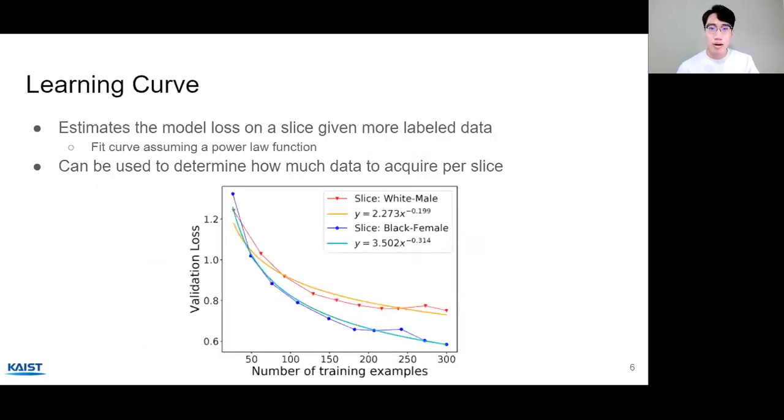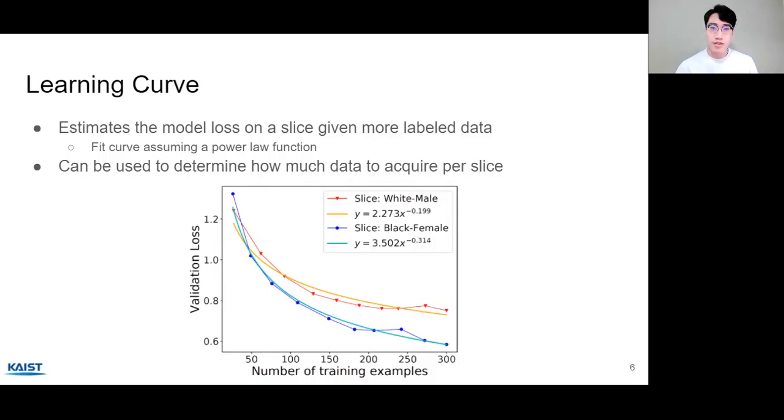So, how do we do that well? In our work, we exploit learning curves of the model. Here, the learning curve can be used to estimate the model loss on a slice, given more labeled data. Many recent works observe that if we acquire more data, the loss of a model goes down as a power law function. The figure below shows the learning curves of the UTKFace data set we used in our experiments. The x-axis is the number of training examples, and the y-axis is the estimated model loss.